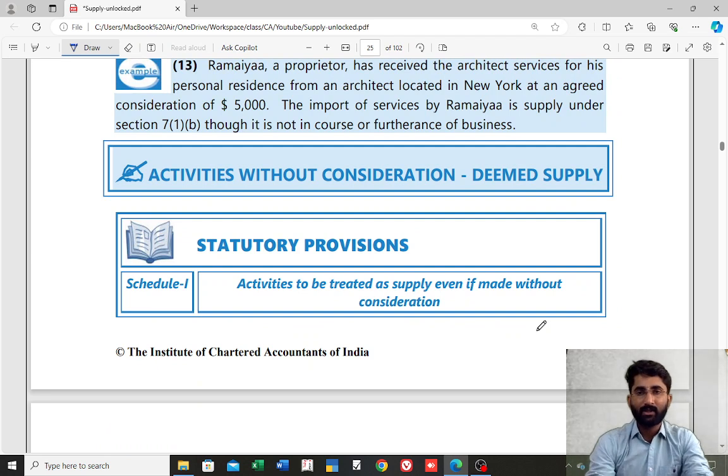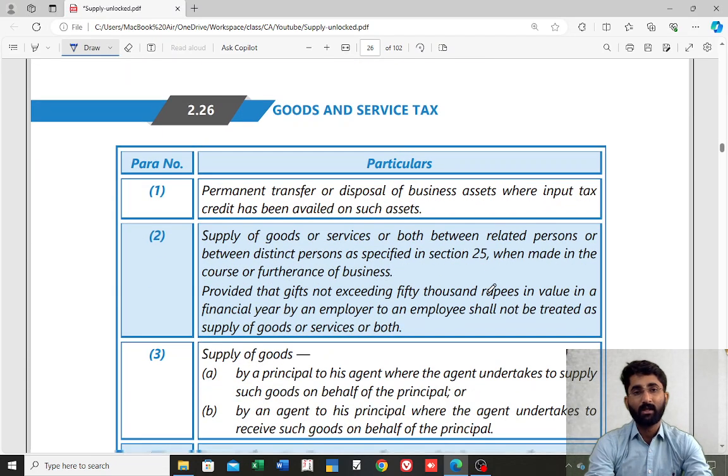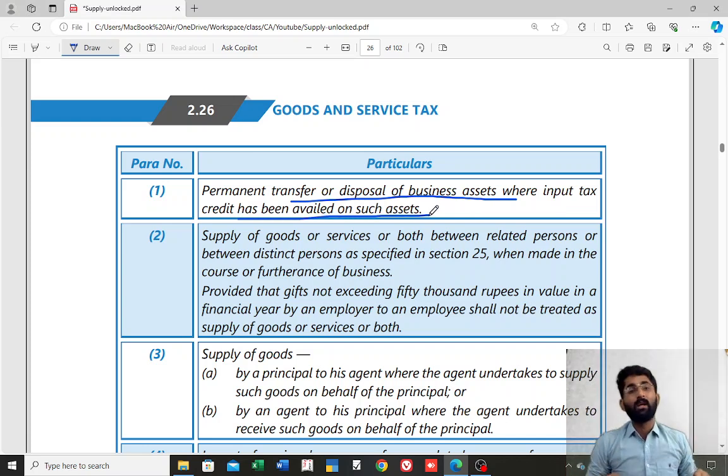Activities without consideration deemed to be supply. So activities to be treated as supply even if made without consideration. First, para number 1, permanent transfer or disposal of the business assets where input credit has been availed on such assets. So if you remember, there are 4 items: PRAI, PRAI.